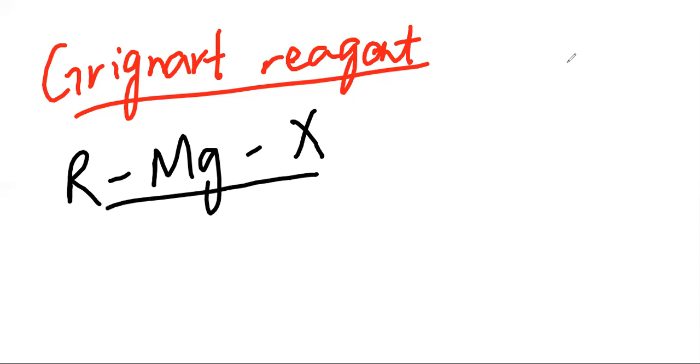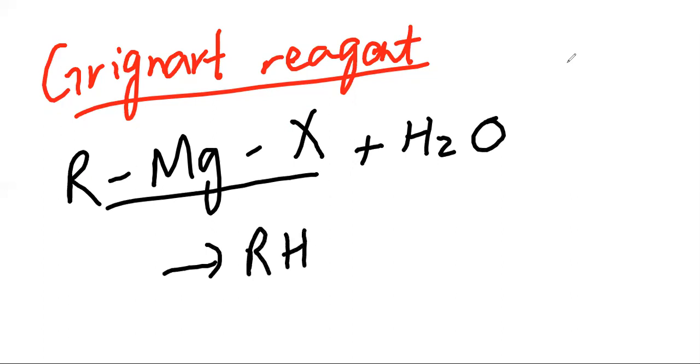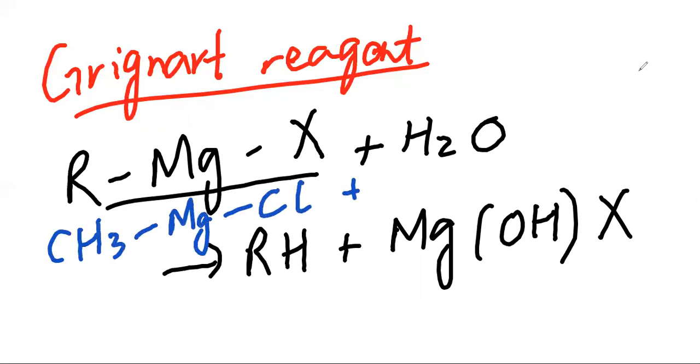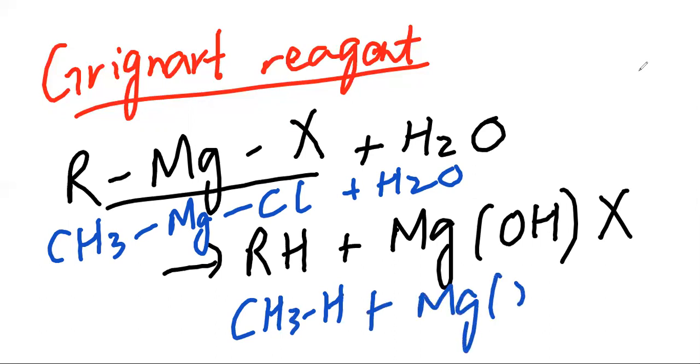like this is the Grignard reagent, I am reacting it with water, H2O. I will get RH plus MgOHX. I'm writing the equation properly: CH3 as alkyl radical, Cl plus H2O. So here it will be CH3H, meaning CH4 methane, plus MgOH and Cl. This is the reaction.